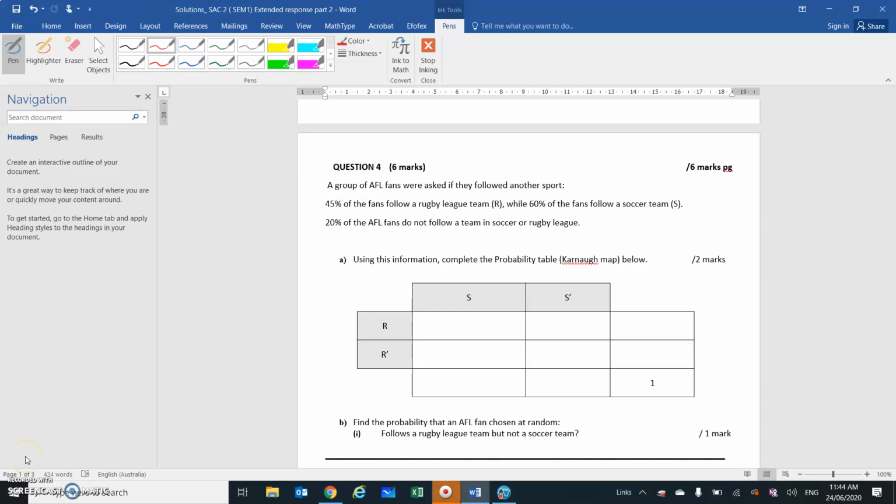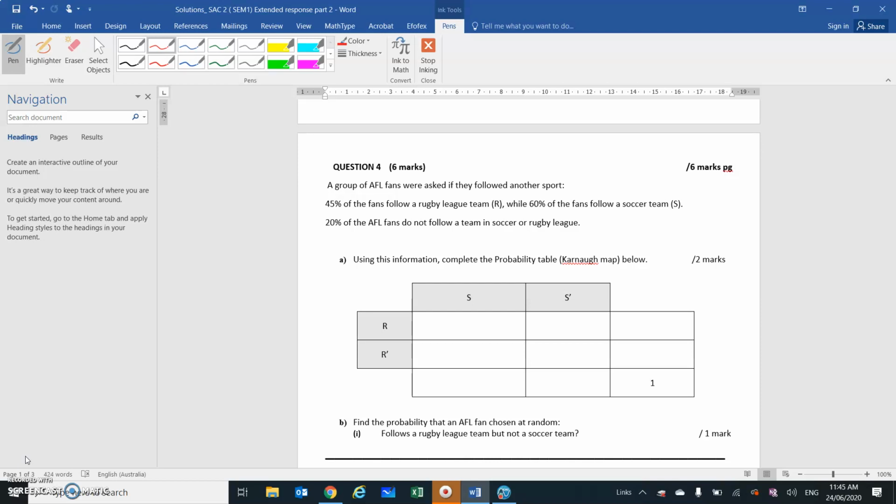Okay, so now we're looking at question 4 of SAC 2, semester 1, 2020. A group of AFL fans were asked if they followed another sport. 45% of the fans follow a rugby league team, R. You can see that R is in the table. While 60% of the fans follow a soccer team, S, and you can see S is also in the table below. 20% of the AFL fans do not follow a team in soccer or rugby league, so don't follow either.